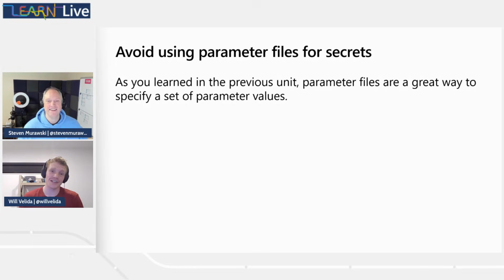Well, since you asked so nicely, no, it's a really important point. Yeah, because the last thing you want is malicious actors to scan through your Git history, trying to find any credentials, and then all of a sudden, hey, I've got access to the production database. Let's have some fun. Yeah, it's not a good idea. So if they shouldn't be in our parameter file, where should they be?